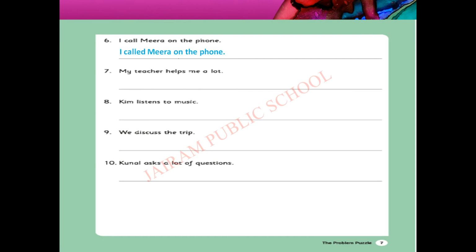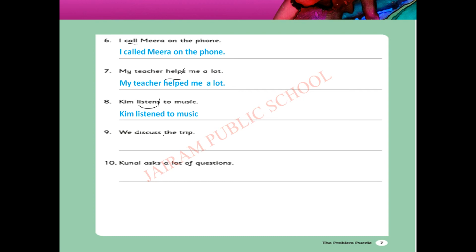Next one, I call Meera on the phone. I called, call plus ed, called. My teacher helps. You have to cross s, here underline, cross s and add ed. My teacher helped me a lot. Kim listens to music. Cross s, underline the action word, add ed. Kim listened to music.